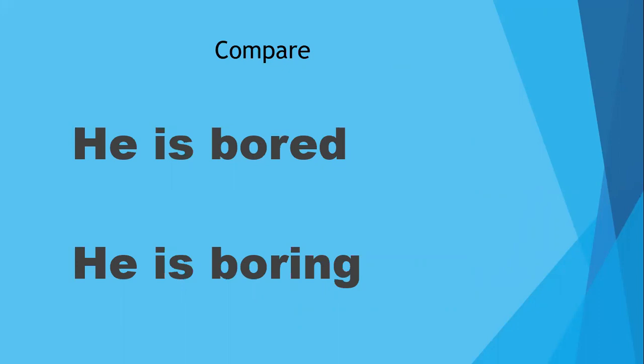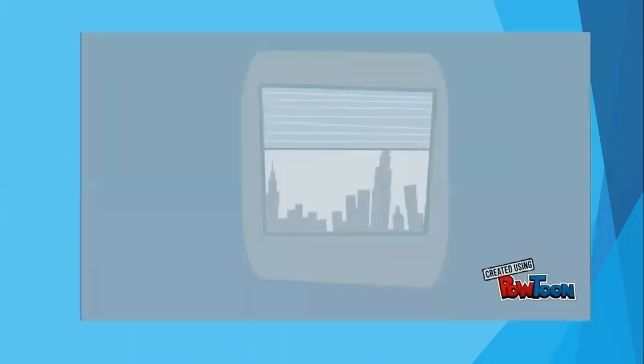Okay, so now you can say the difference between he is bored and he is boring. As I told you at the beginning of the class, he is bored means that he feels bored. It's an emotion, while he is boring, we are talking about how he is, a characteristic of him. So now we are going to watch another video with more examples. Please pay attention and enjoy.